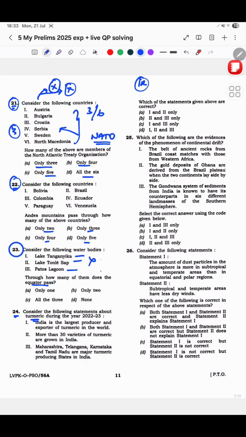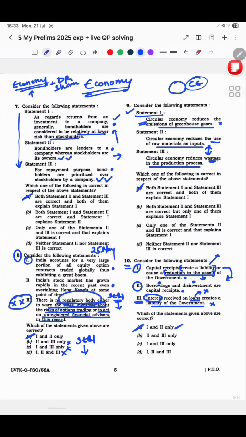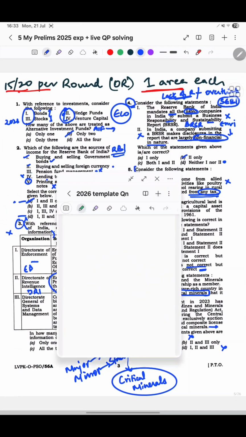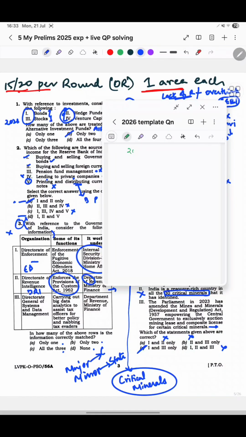See, now if you look at a pattern here, let's just go back from all the questions and look at a pattern of questions. Okay, so from now, basis 2023 and 2024, and then coming to 2025, if you look at the patterns, I'll put a question number and then put a pattern there.